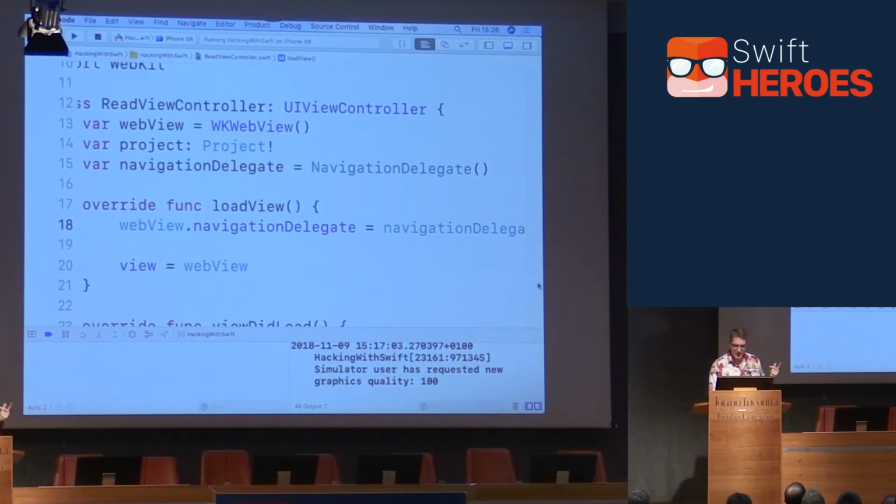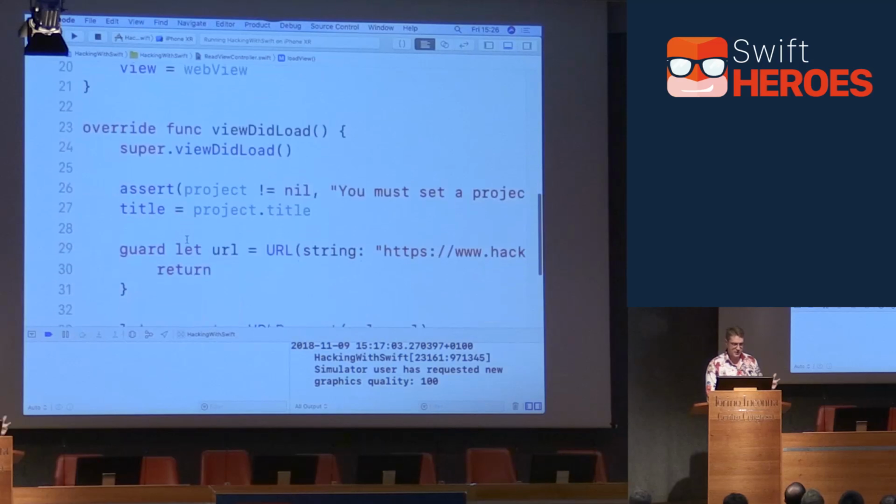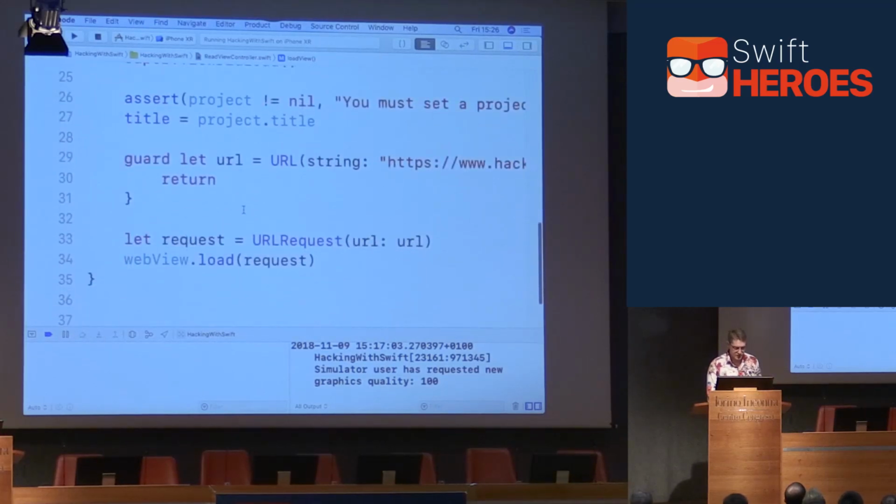Now, while we're here, we can fix one personal annoyance. This really annoys me a great deal, which is loading URLs. This is an absolutely ridiculous mess of code to load a simple URL. If you've ever seen Soroush Khanlou's talk, You Deserve Nice Things, well, you deserve nice things. It's all about making good extensions on stuff. This is a personal favorite for making extensions, quite frankly, because it annoys me how to make URLs and URL requests and so forth.